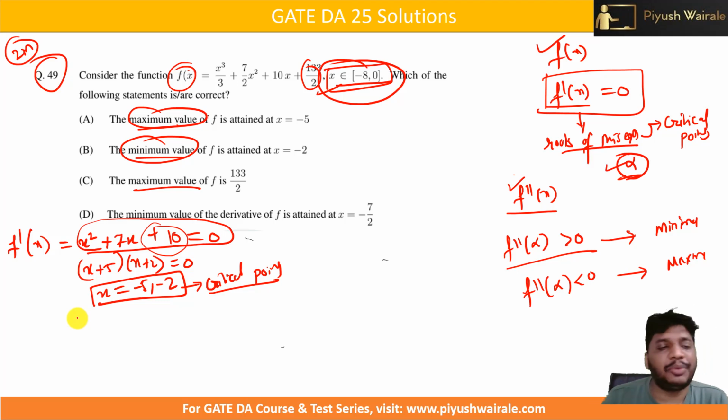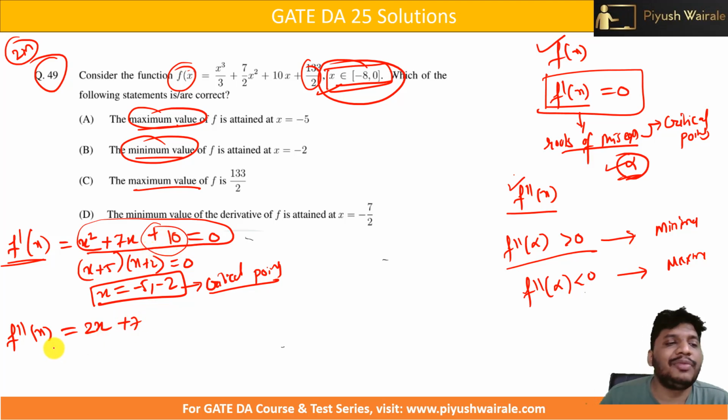Now what is the next step we have to do? The second derivative, f double dash of x. That means we need to take the derivative of f dash of x again. So the derivative of f dash of x, which is the second derivative of f of x, is what? The derivative of x square is 2x, plus the derivative of 7x is 7, plus 10, the derivative of a constant, which is 0. So here we got f double dash of x is 2x + 7.